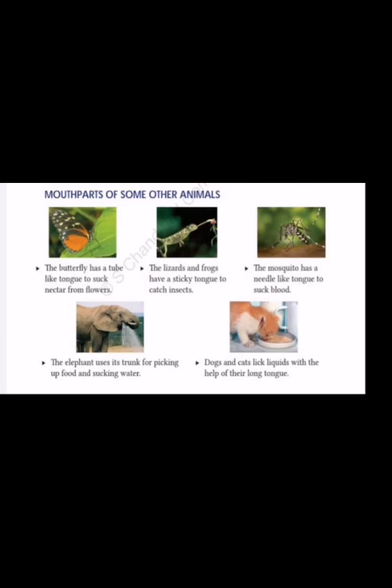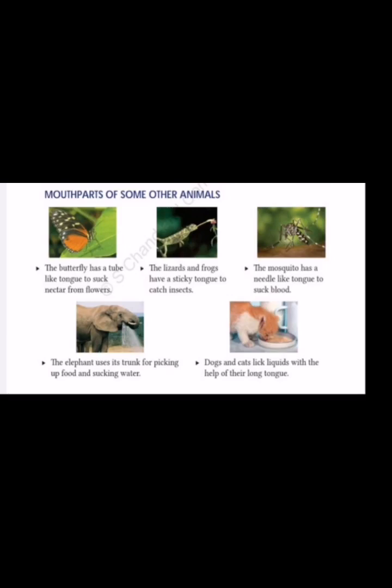insects. They just throw their tongue at the insects near them and stick that tongue to the insects, and they just grab them. And next, mosquitoes. When you see a mosquito, they have a needle-like tongue to suck the blood. They will just prick that needle-like tongue into our skin and suck the blood. And next, the elephant uses its trunk, the long structure that is present in the elephant, it is called a trunk, for picking up food and sucking the water.